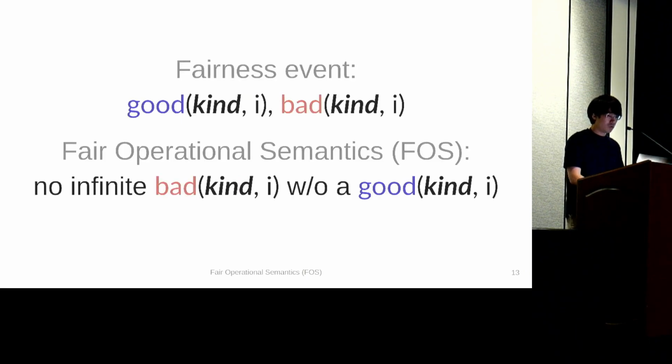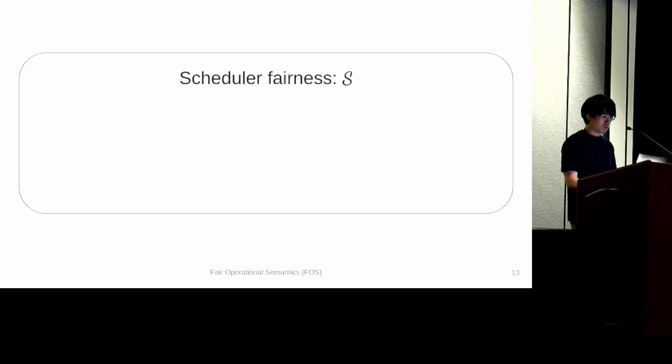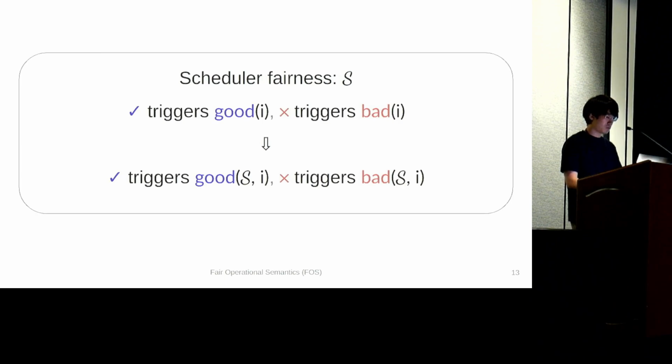To do so, we first slightly generalize the previous definition and allow the fairness event to distinguish between different kinds of fairness events by taking it as a parameter. Of course, the definition of FOS is updated accordingly. For example, in the case of scheduler fairness, we use a fancy S to notate that the kind of fairness considered here is scheduler fairness, and modify the previous events.